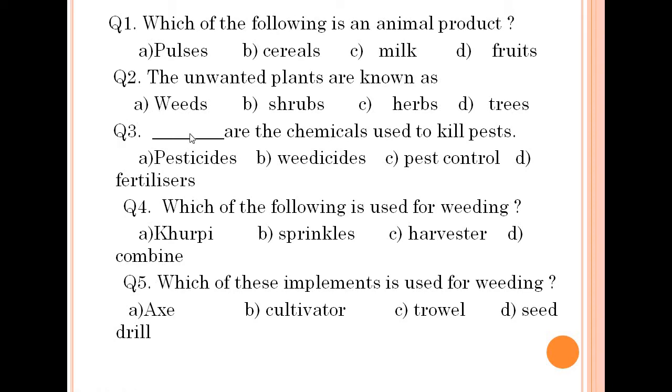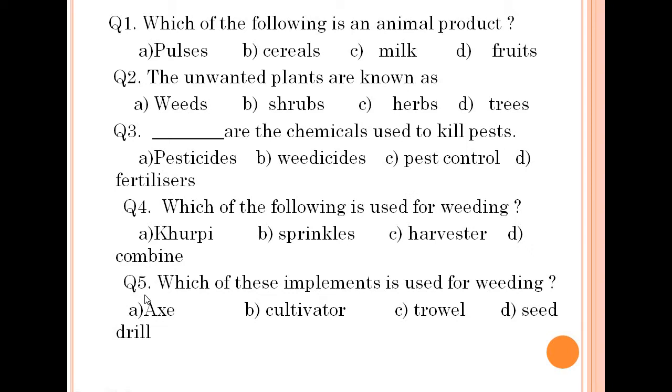Question number 3. Dash are the chemicals used to kill pests. The answer is pesticides. Pesticides are the chemicals used to kill pests. Question number 4. Which of the following is used for weeding? The answer is khurpi. Khurpi is one of the manual ways of weeding.